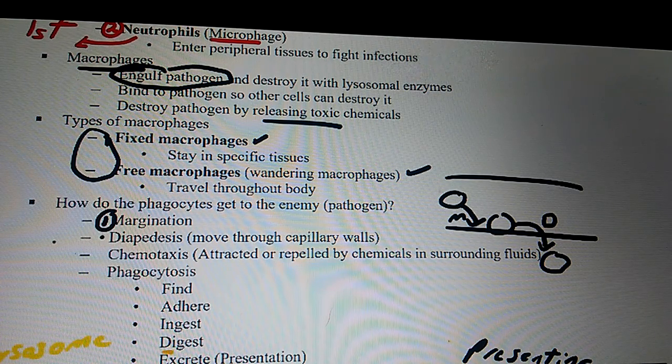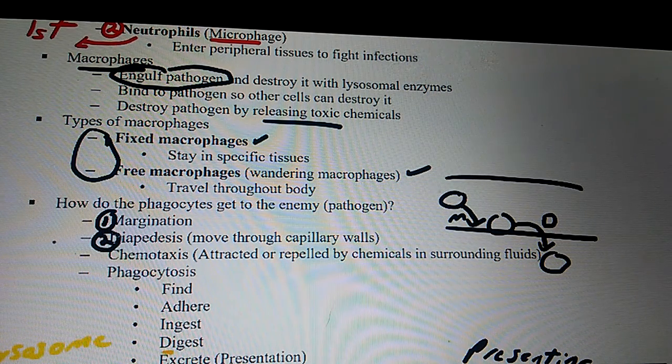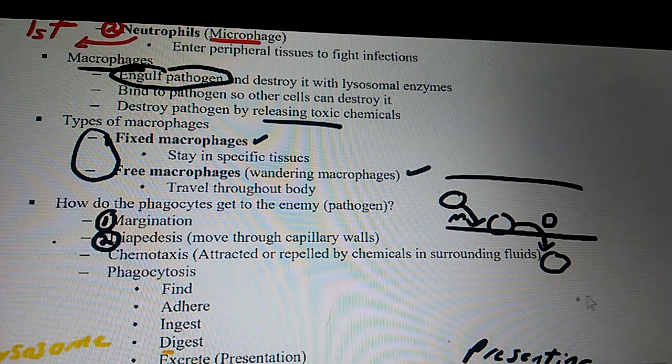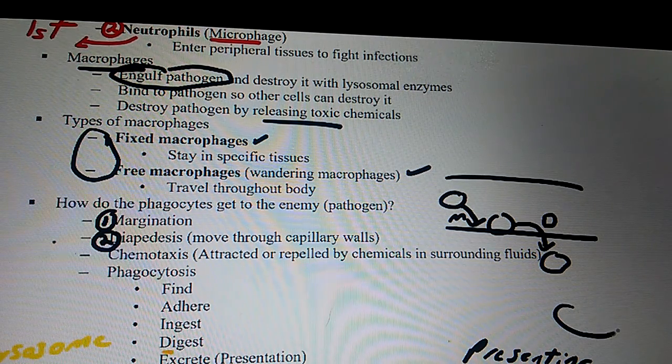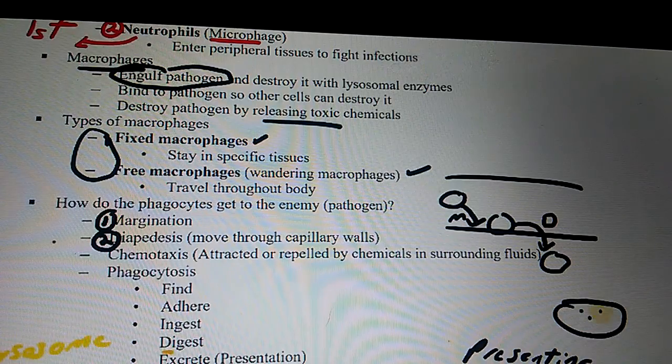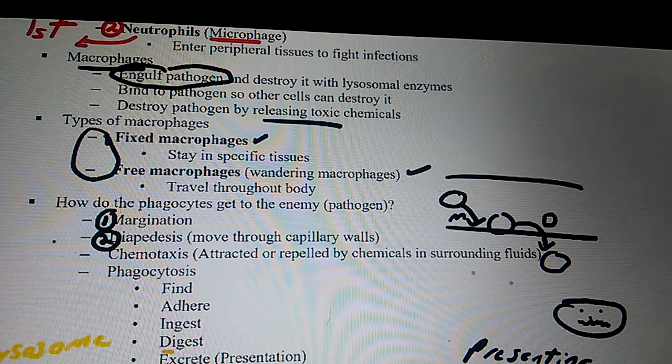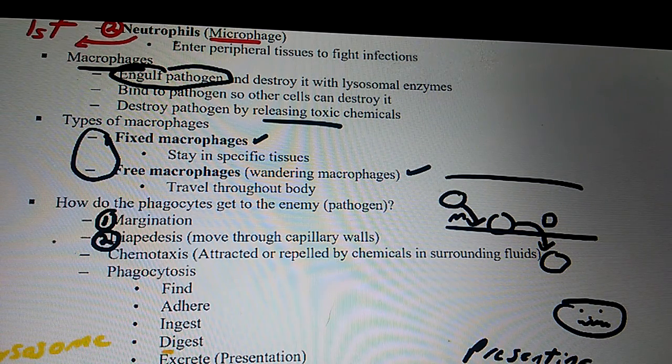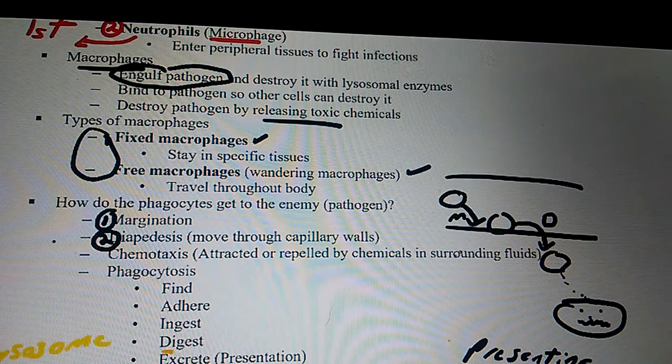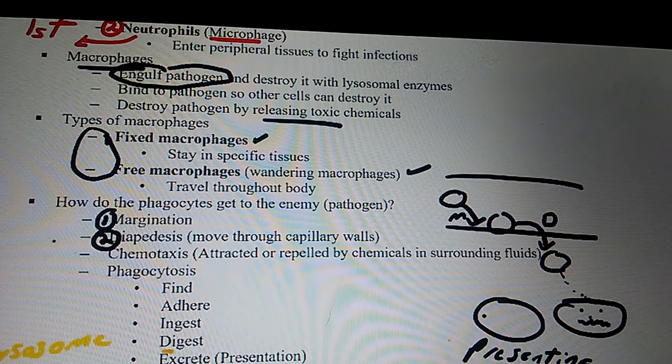So that's step 2. Next, if the microbe's over here, it's going to be attracted to the chemicals coming from that and coming from a mast cell. Remember the mast cell was over here?